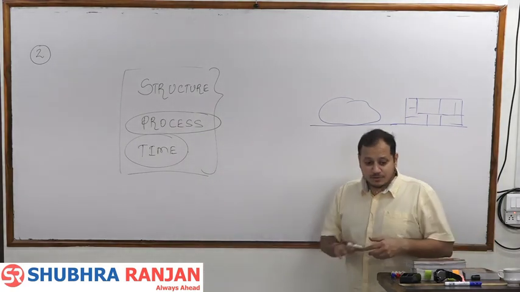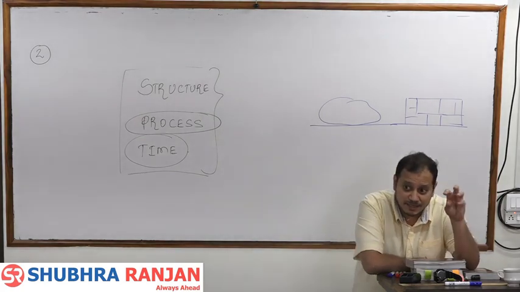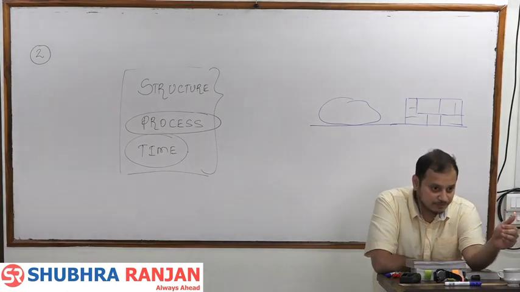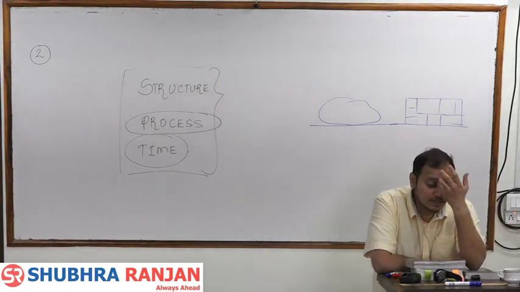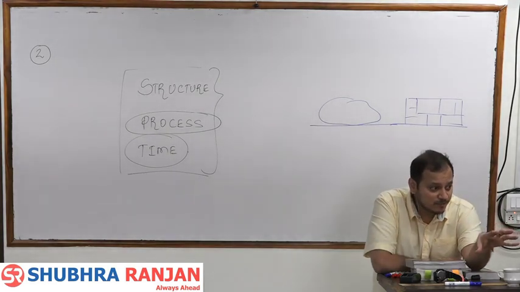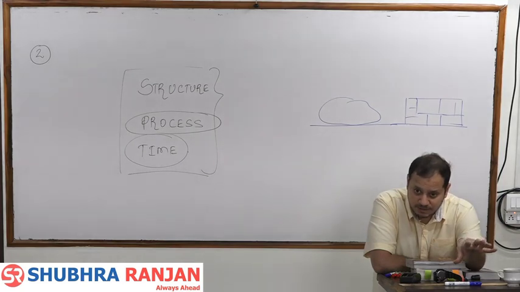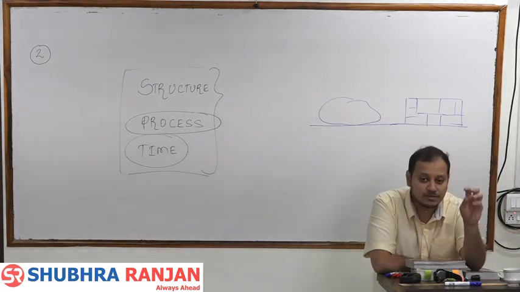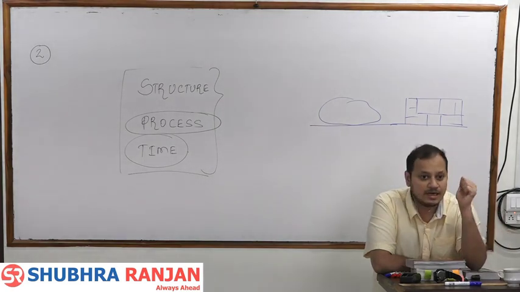So you should know, first of all, to write answers later, which rocks will be tougher, which rocks will be weaker. You should know which processes are there, and we have seen endogenetic and exogenetic processes. Is weathering a part of process? Yes. Is erosion a part of process? Yes. Is folding a part of process? Yes. Is faulting a part of process? So this all comes in processes. And lastly is the time.